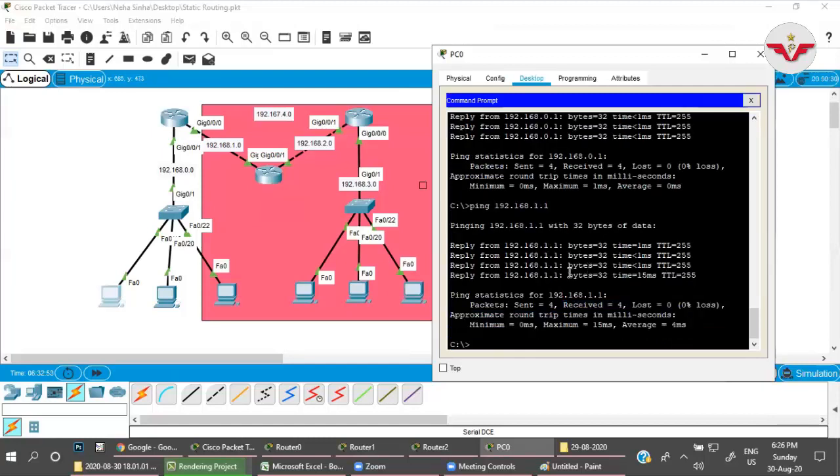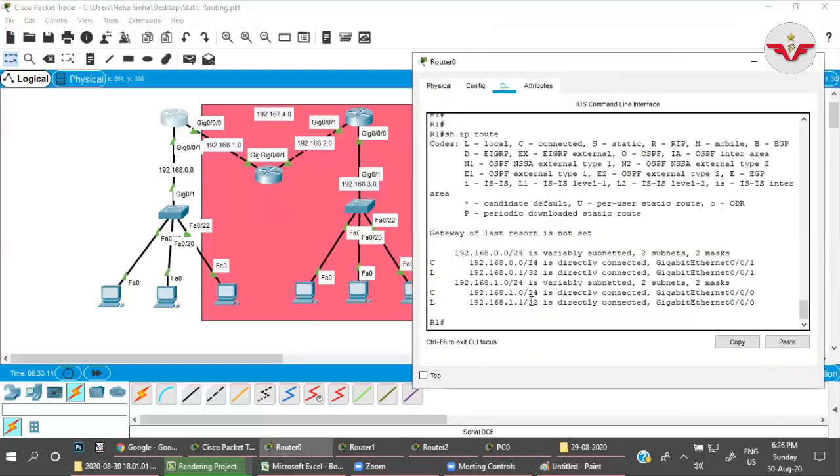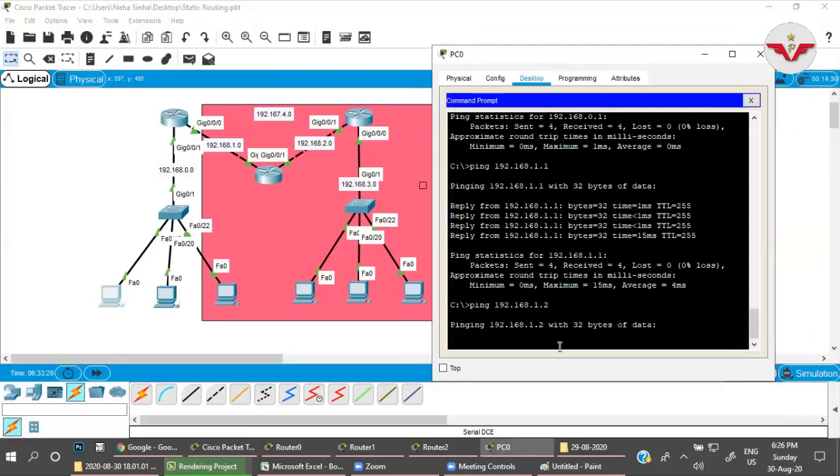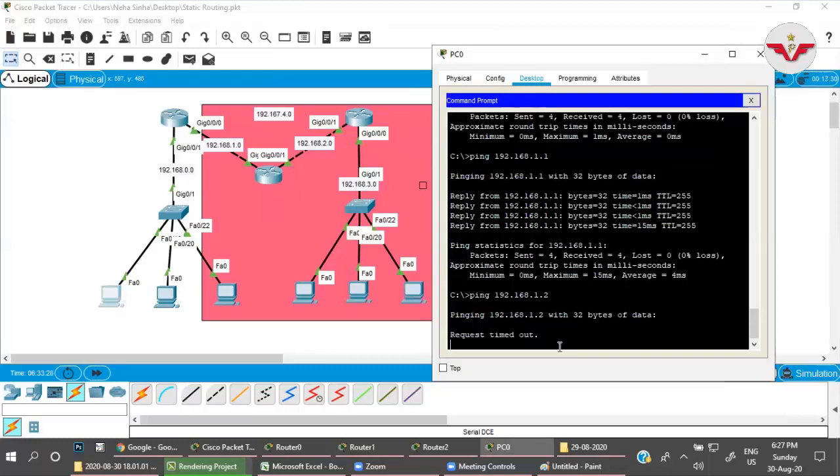Now 1.2 is this interface, the 1.2 IP address of the R2 G0/0/0 interface, right? Let us try with that 1.2. What do you think? It will reply, the same network, right? The 1.0 network, which this router knows about. It should reply, right? But it will not. Why? What is the reason?